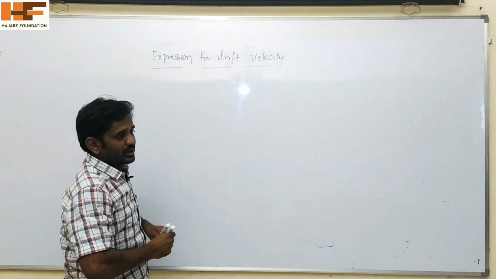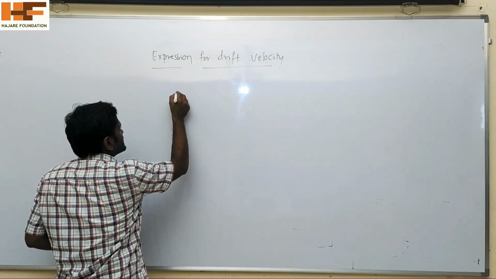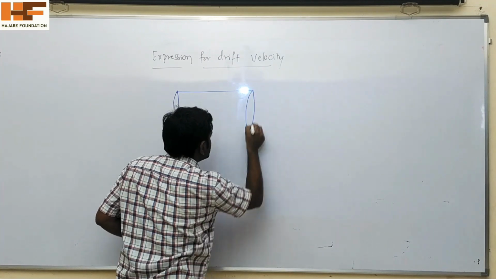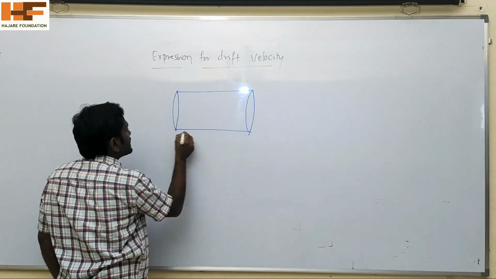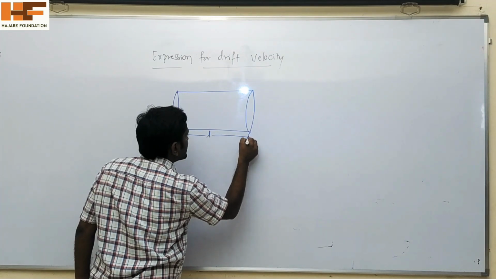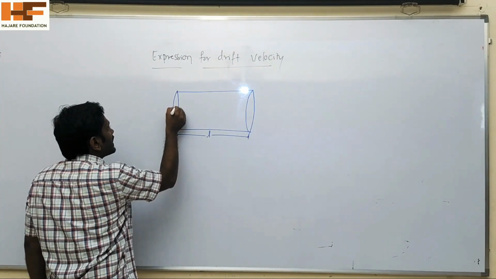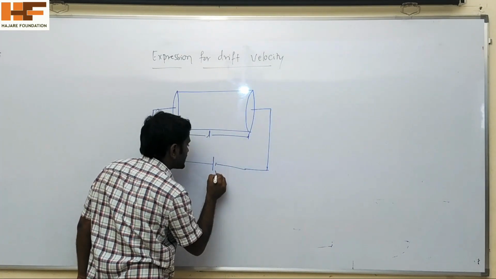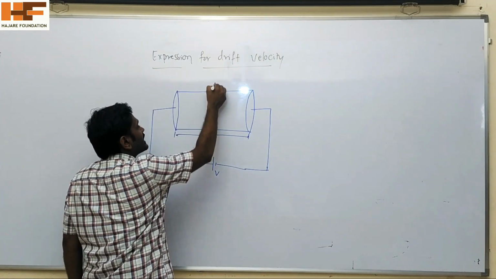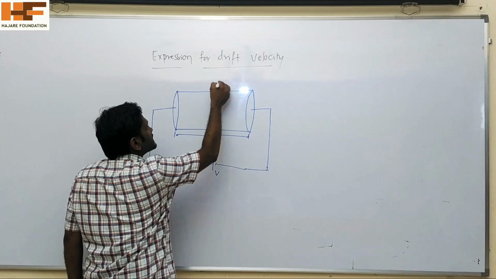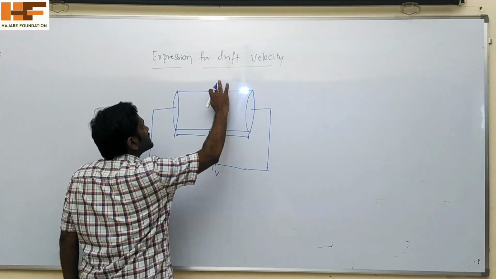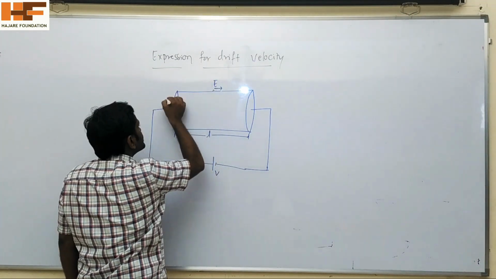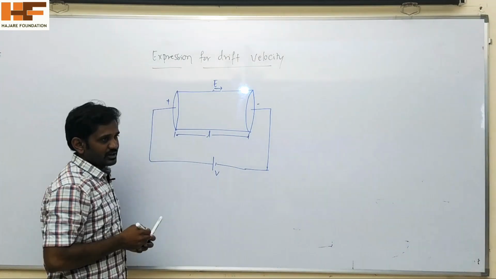Let us consider a conductor having length L, and V is the potential difference applied across the ends of the conductor. E is the external electric field developed in this conductor in the direction from the positive to the negative end of the conductor.